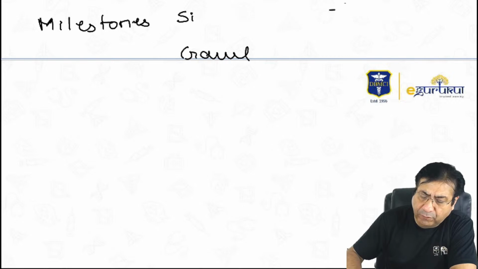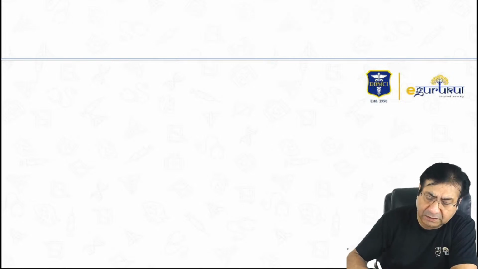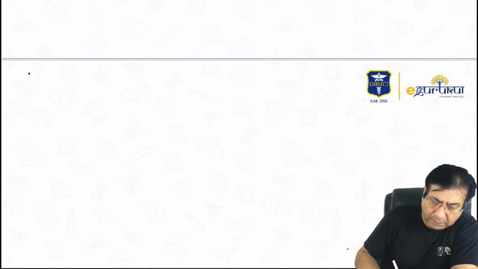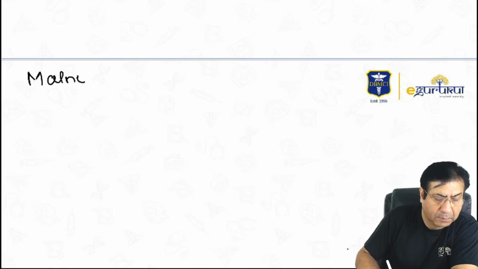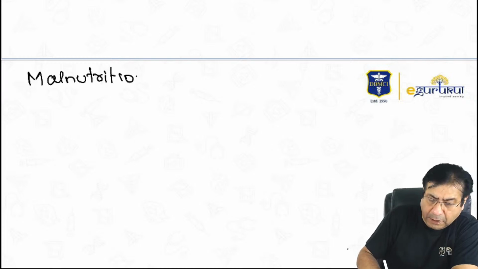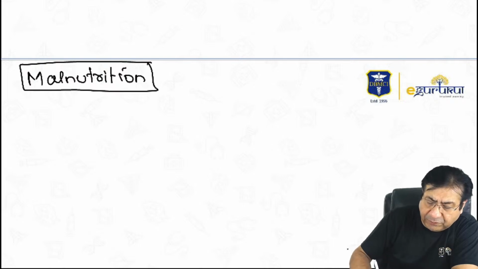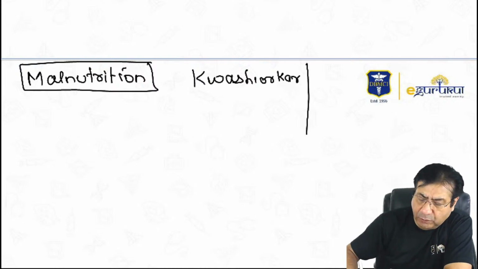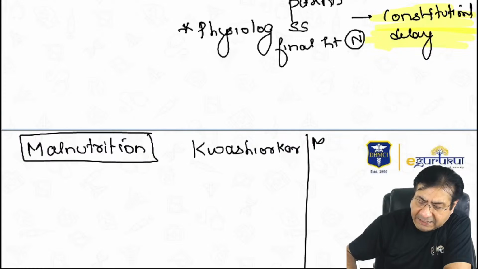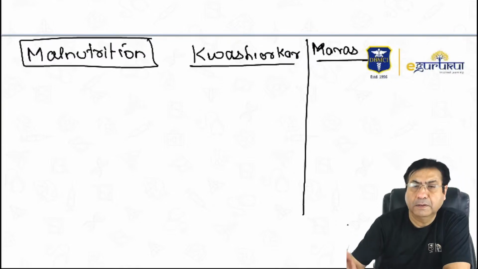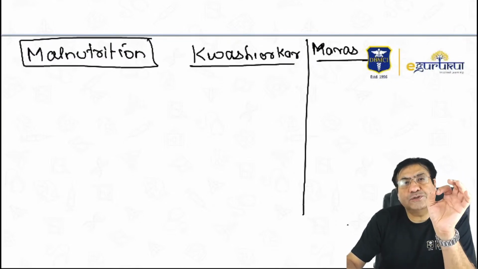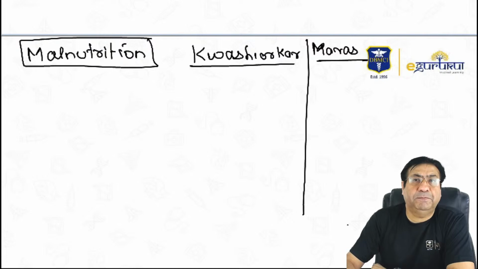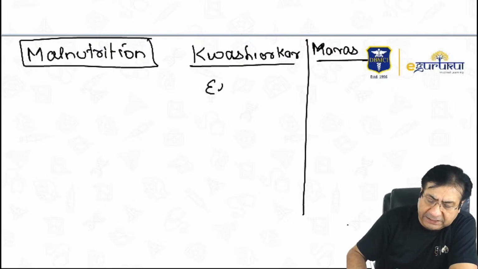In malnutrition, the differences between kwashiorkor and marasmus are a very important topic. Kwashiorkor is associated with the edematous appearance, pitting edema. So kwashiorkor is associated with edema.